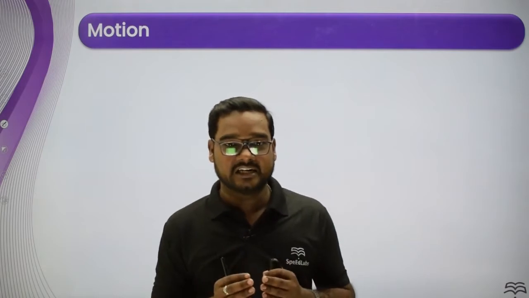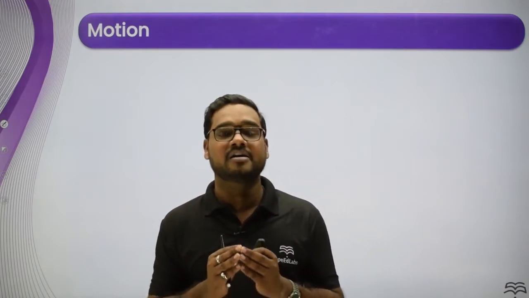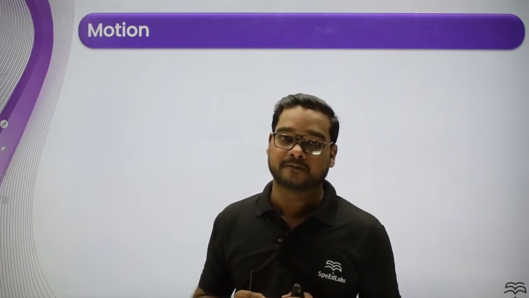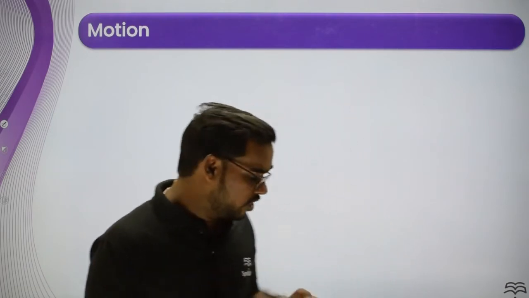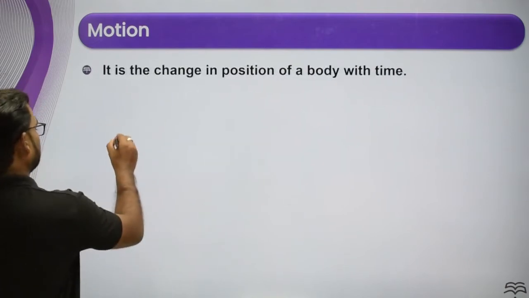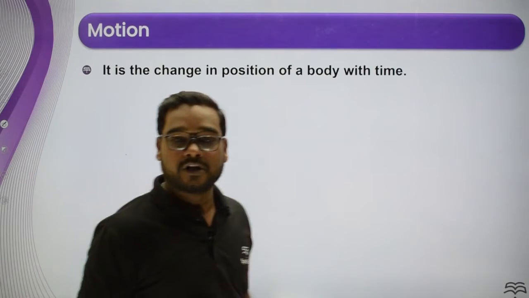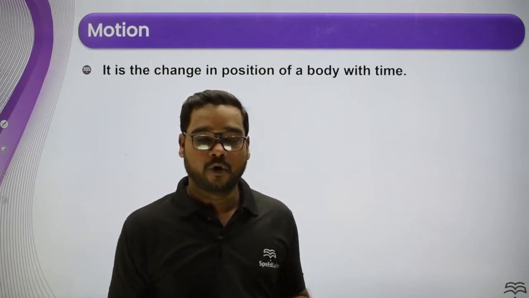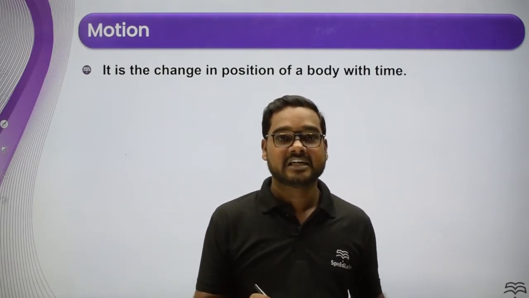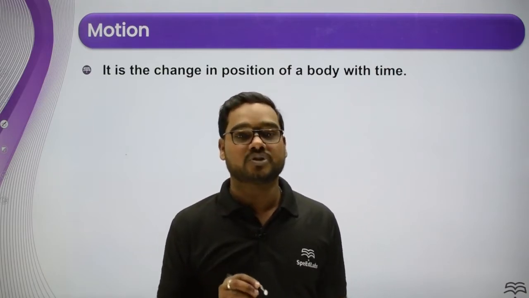So rest and motion are relative quantities, not absolute quantities. If a body is changing its position with respect to time, you can definitely say that the object is performing motion.